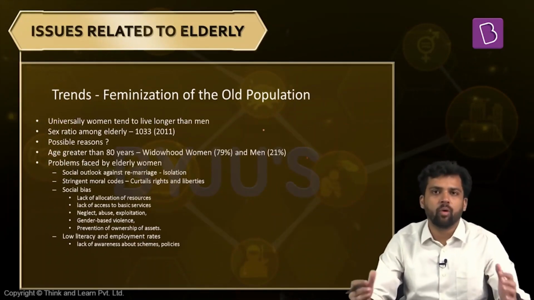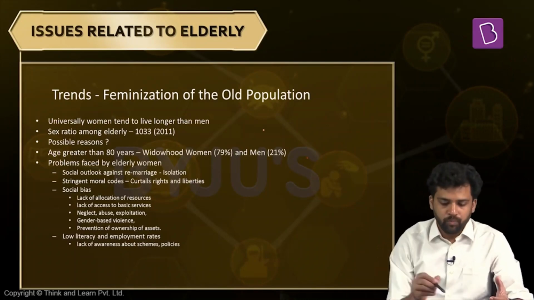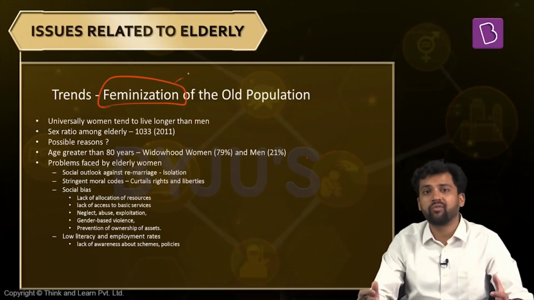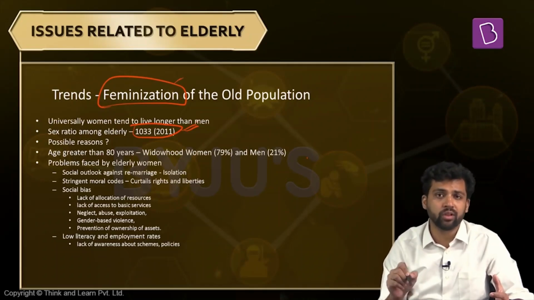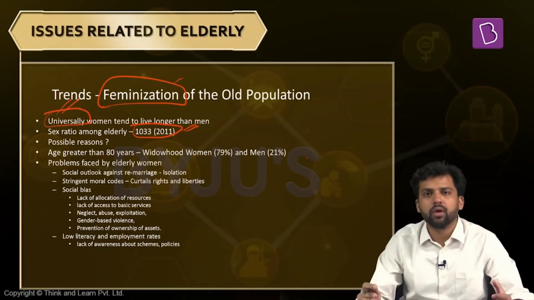See, another very important trend that we observe among the elderly population is the feminization of the elderly population. I had already told you that among the elderly population, you will find more females. For example, the sex ratio in India for those above 60 years is more females, 1,033 females for 1,000 males. And this is not unique to India, it is universally found. Every country is more or less the same.